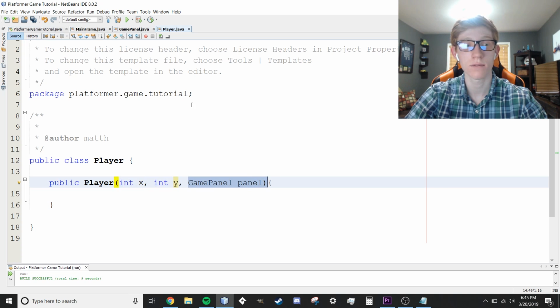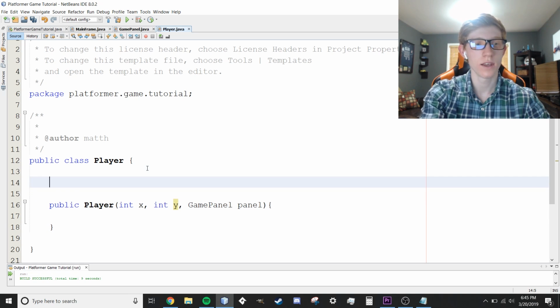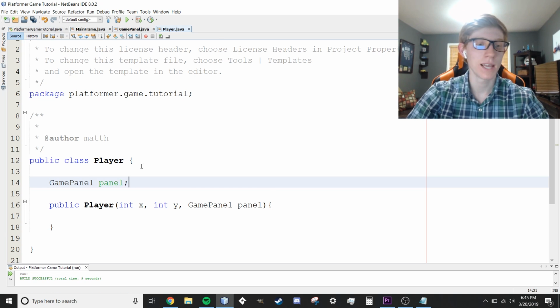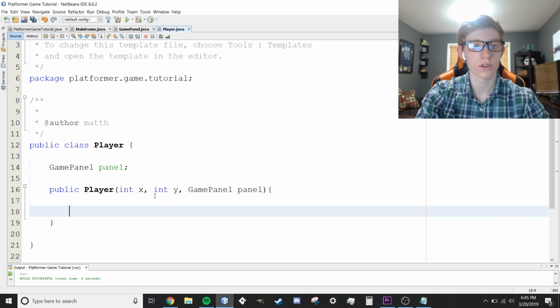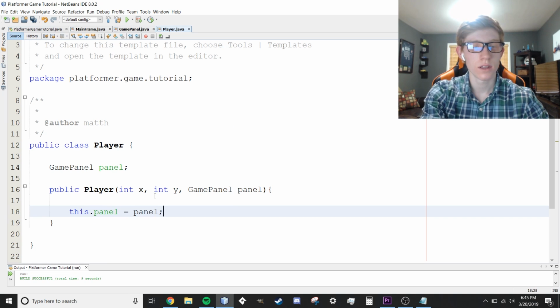And this is where it gets kind of confusing. I'll explain in just a moment. Really fast, we're gonna create a global variable outside of our constructor here called game panel. And then within the constructor, the first line, we're gonna say this.panel equals panel, just like that.